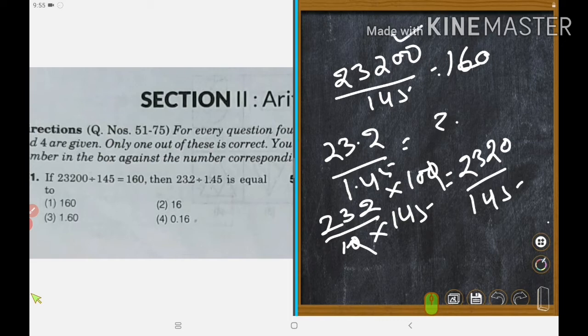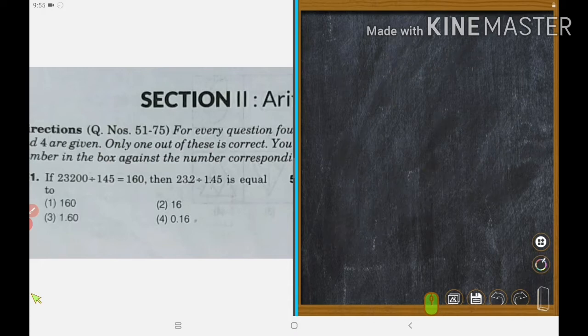Here double zero is used, here single zero is used, so one zero is less. So the answer will be one zero less, that is 160. Could you understand? Okay, now let's move to the next sum.